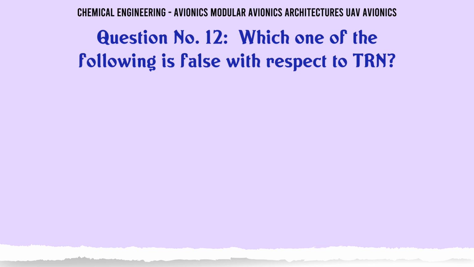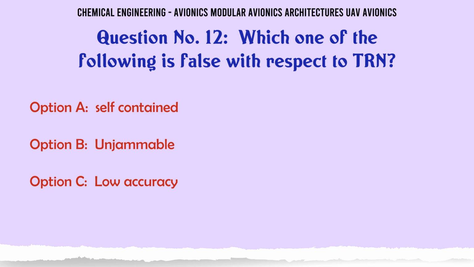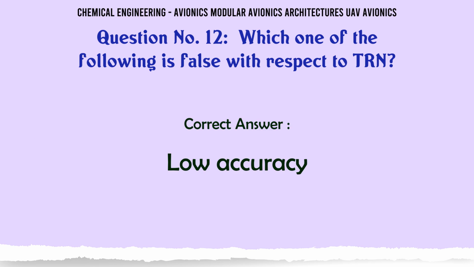Which one of the following is false with respect to TRN? A self-contained, B unjammable, C low accuracy, D no external systems needed. The correct answer is low accuracy.